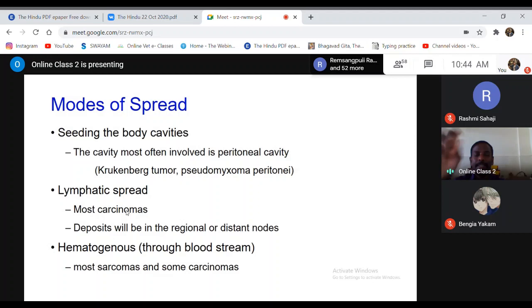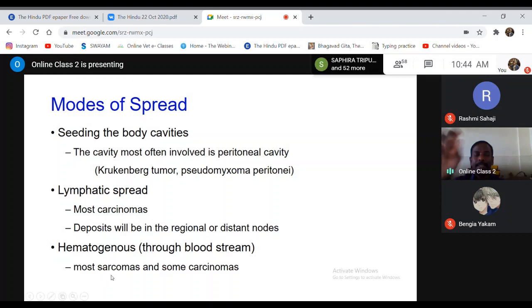Carcinomas can also move through the hematogenous route, and sometimes through the seeding process also. But most of the time, carcinomas move by lymphatic routes.